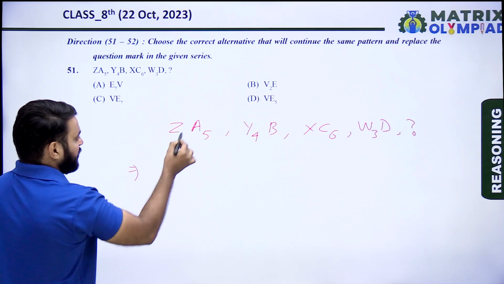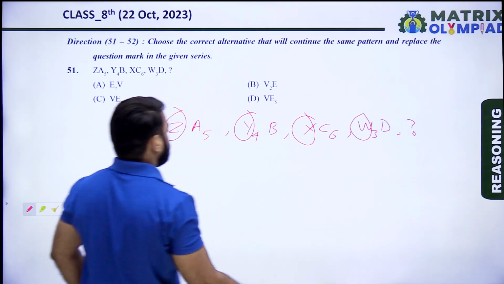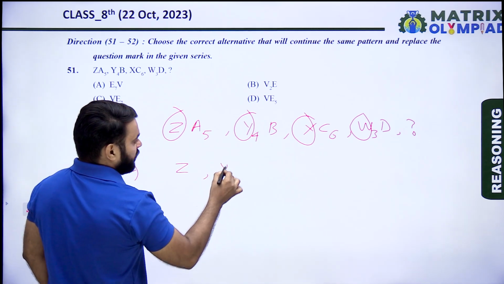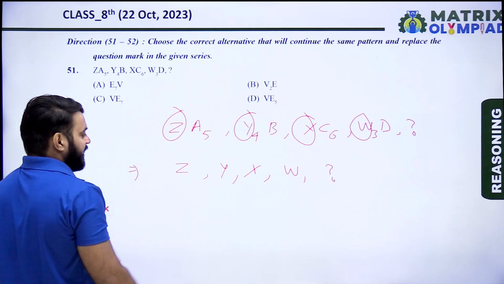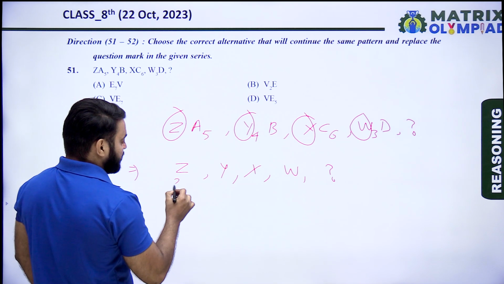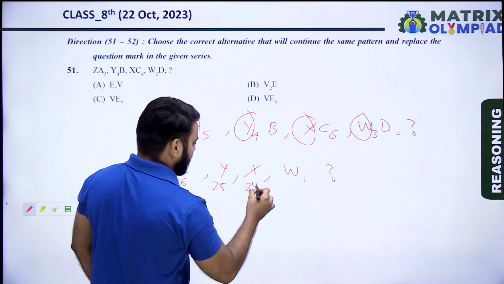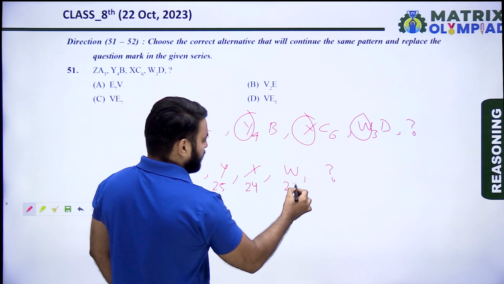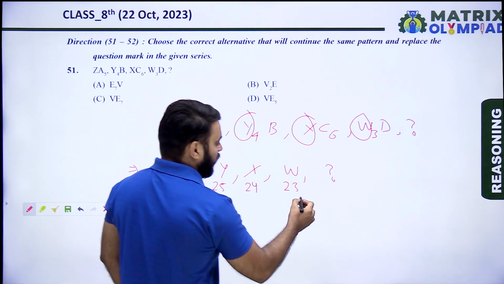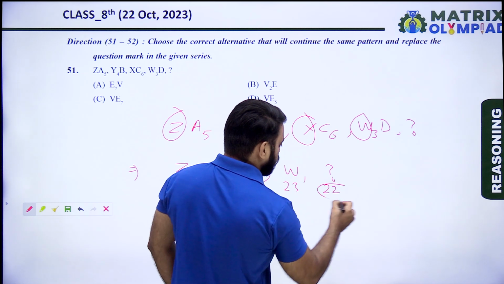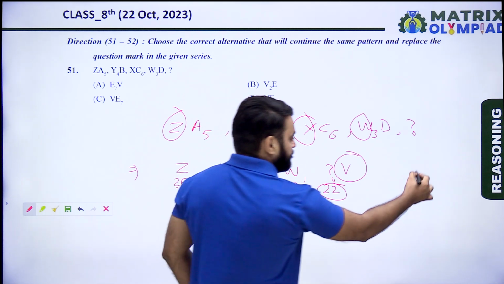First, write the first alphabet of each term: Z, Y, X, W, and the next is missing. The position of Z in the English alphabet is 26, Y is 25, X is 24, and W is 23. So the pattern is 26, 25, 24, 23. Similarly, the next is 22, which means V. So the first alphabet of the missing term is V.